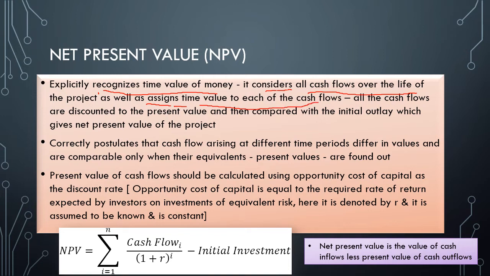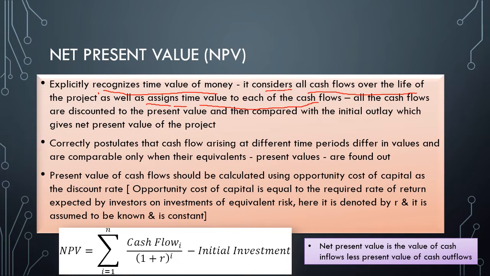In short, if a particular project has different cash flows, it considers all the cash flows. Like if a project requires rupees 10,000 at first, then 5,000 at second, then 20,000 as the third installment, like that. It considers all the cash flows over the life of the project and assigns time value to each of the cash flows. What is time value? If the first investment occurred in year 1 and the second investment occurred in year 2, then there is a difference in the values.